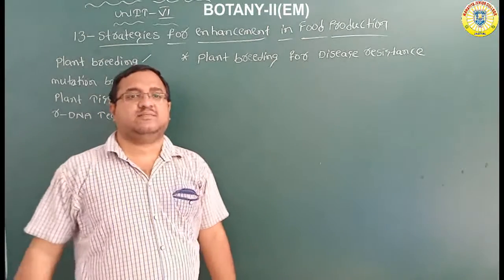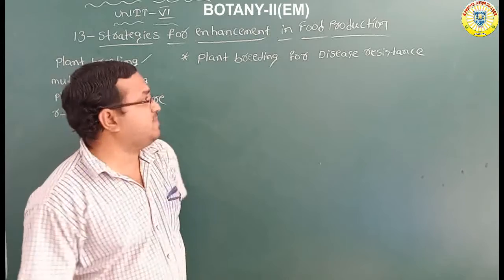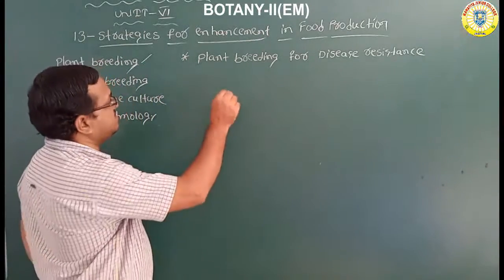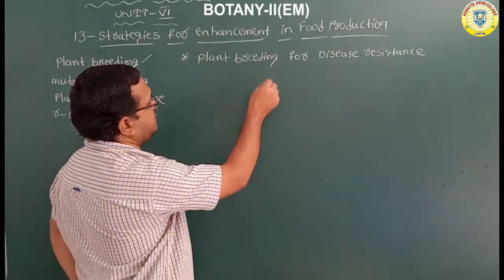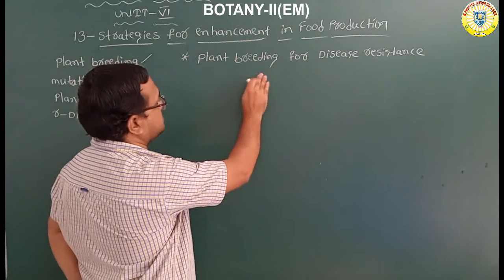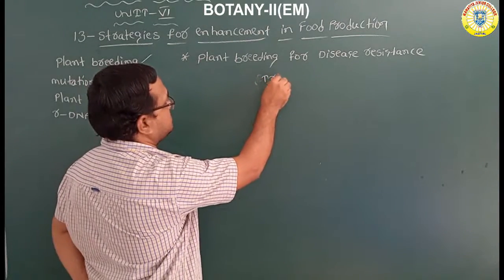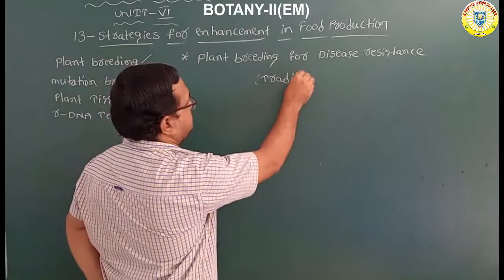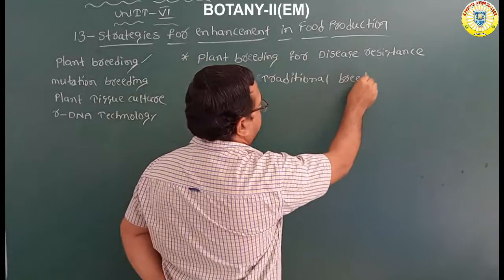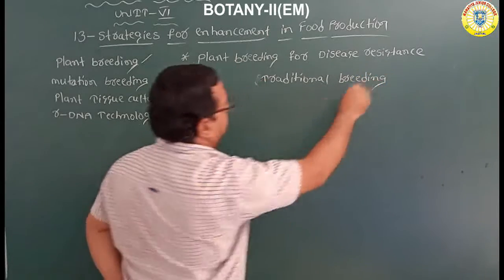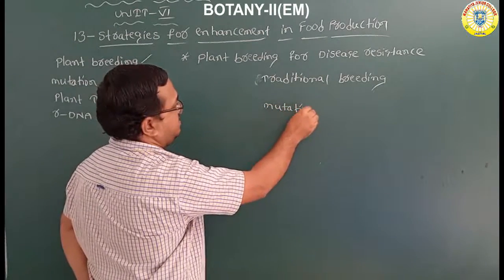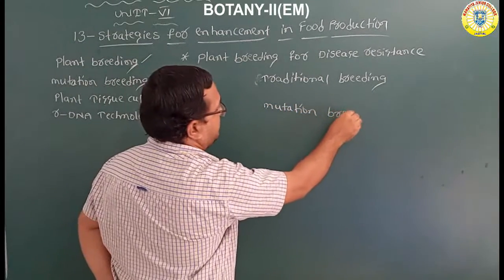But what are the methods of plant breeding for disease resistance? Generally, plant breeding is carried out through two methods. One is traditional breeding methods. Another one is mutation breeding. Traditional breeding and mutation breeding.